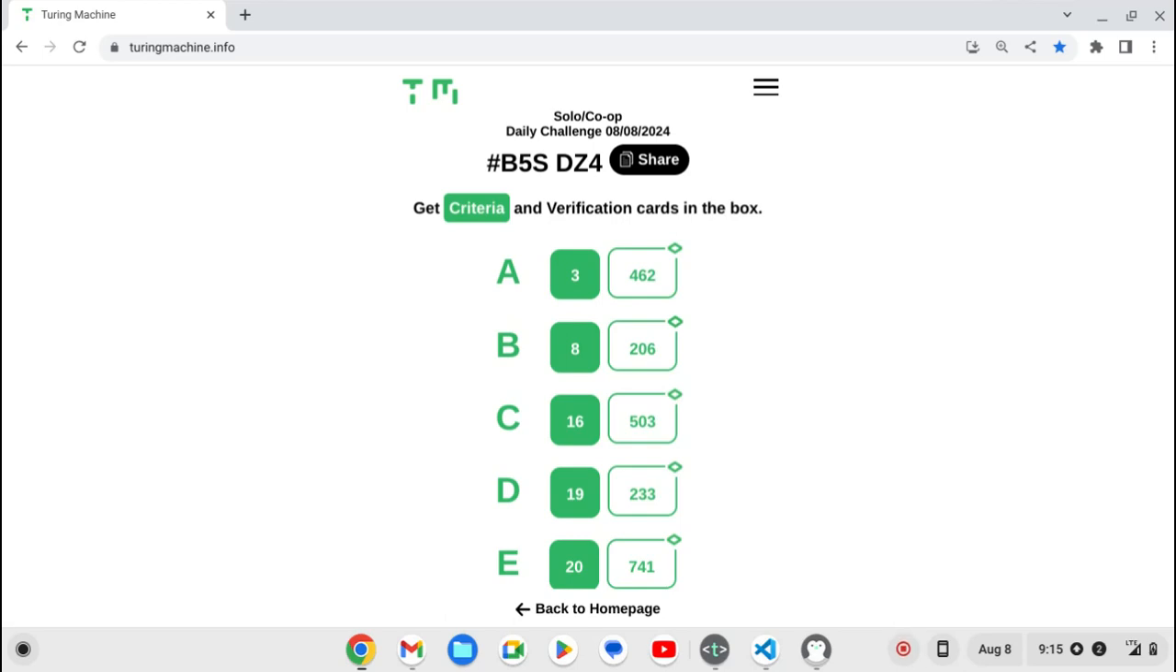Let's begin. Today is August 8th, 2024, and we're solving the Daily Turing Machine Puzzle. Today's puzzle uses the following 5 criteria cards: criteria card 3, 8, 16, 19, and 20. And the puzzle uses the green verification cards. The code above is your way to get more information on today's puzzle by searching the code on turingmachine.info. Let's go solve.